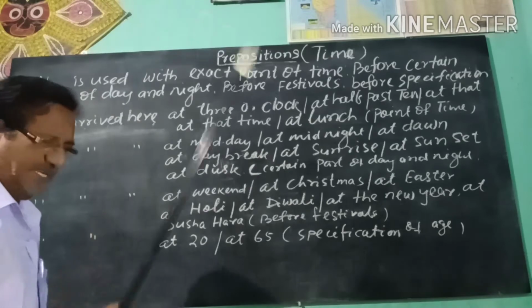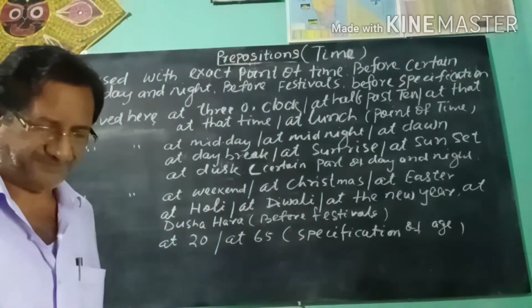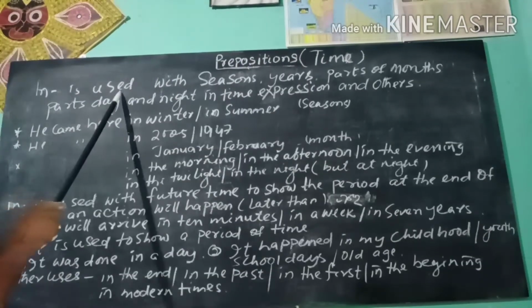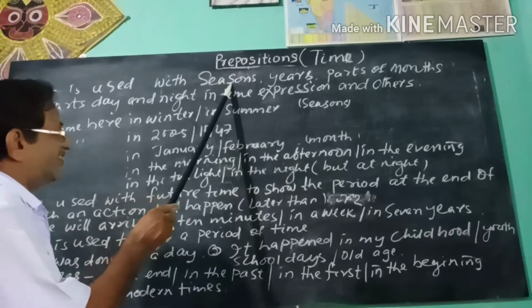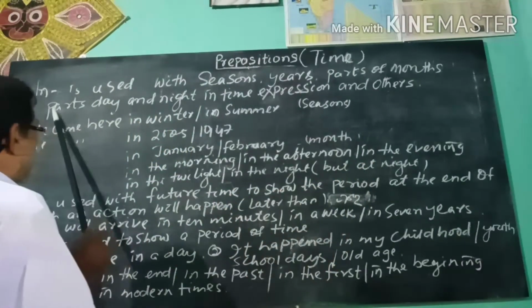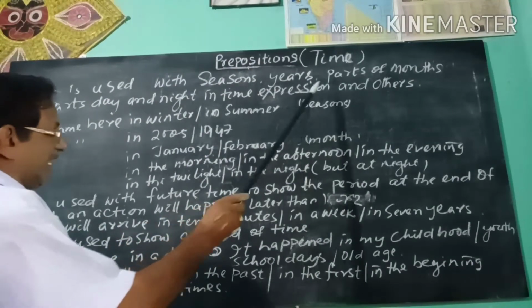Now we see the preposition in. In is used with seasons, years, parts of months, parts of day and night, in time expressions and others.